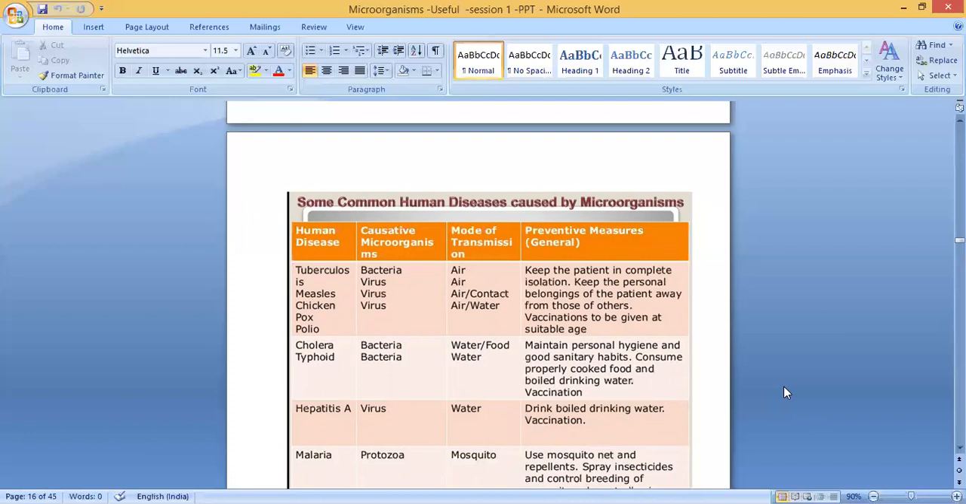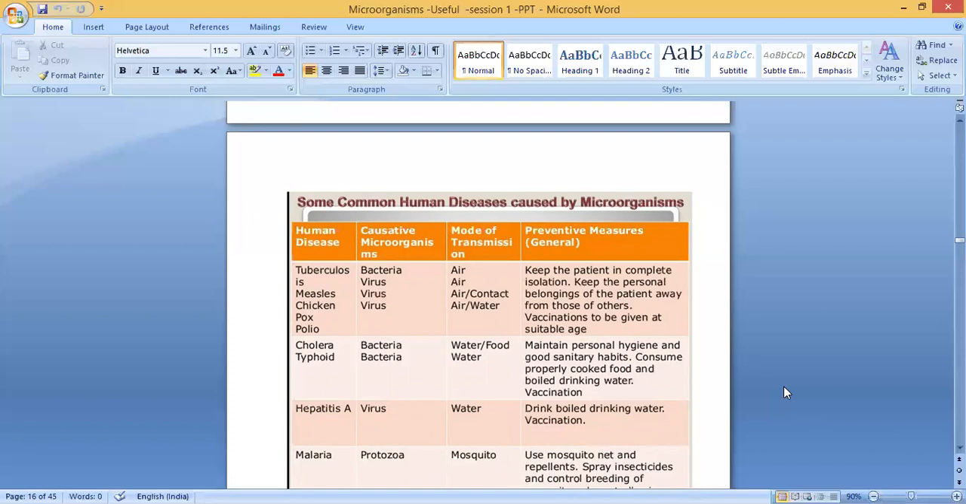Clear? Now I am telling 2-3 diseases: measles, chickenpox, polio. Measles is caused by a virus. Even chickenpox is a virus. The mode of transmission for these is air. Measles spreads by air or direct contact. Chickenpox virus spreads by air or through water. Clear? So what do you have to do for all these preventive measures?